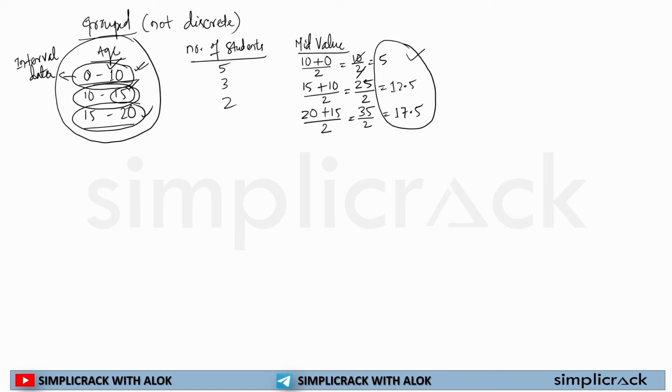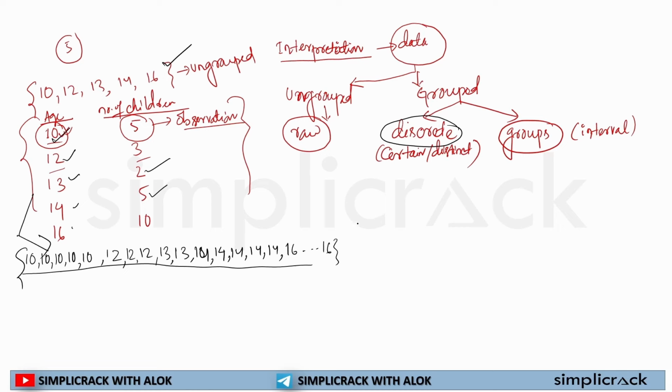If something is not finite, how do you calculate everything? You won't be able to calculate everything. So I hope from this slide we are now clear how many types of data will be given in our questions, and how we solve these questions.